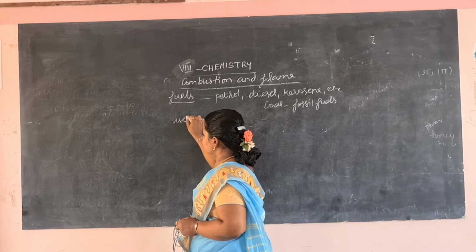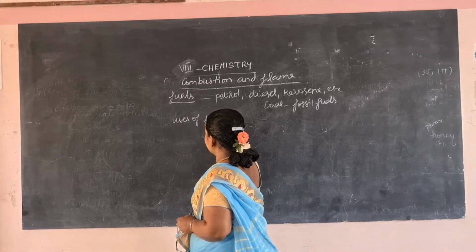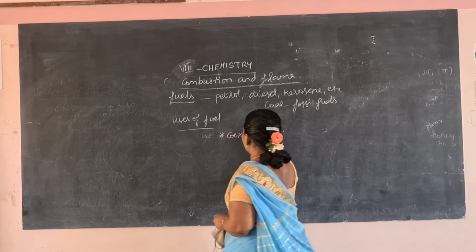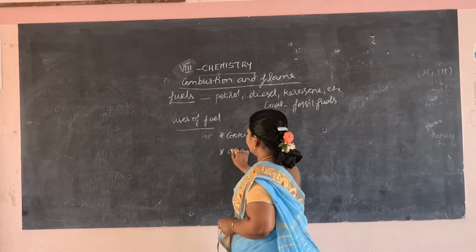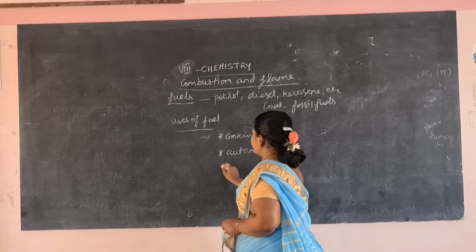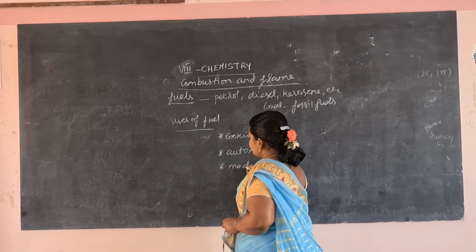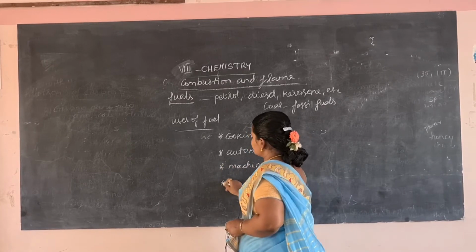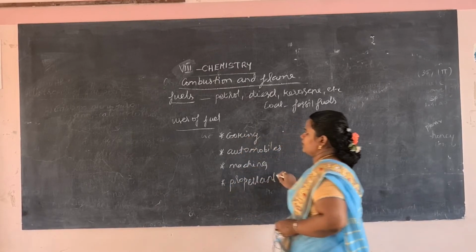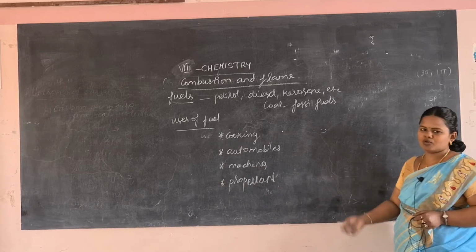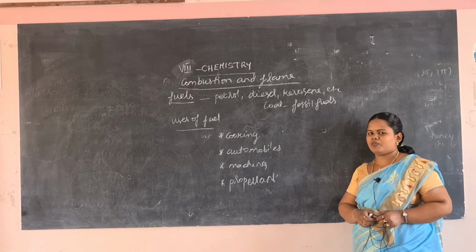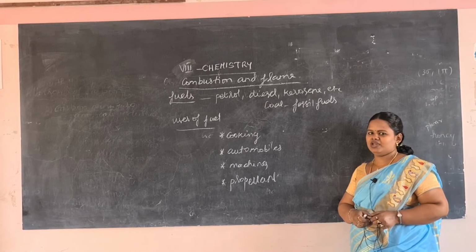Fuels are used in cooking, in automobiles, in driving machines, and some special fuels are used as a propellant. These are the uses of what? Fuel.